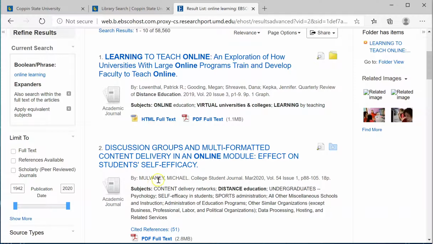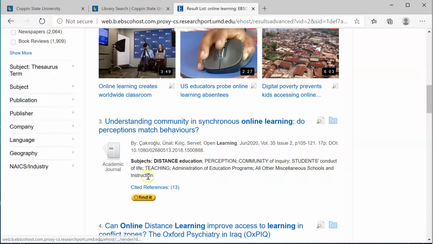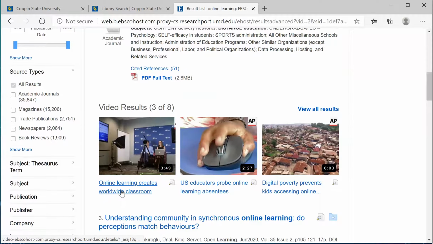Finally, each record displays the document access provided. You'll either see HTML full text, PDF full text, or Find It. If you see Find It, the item is either unavailable for digital access at the moment, or it would need to be ordered from Interlibrary Loan. Please see the Interlibrary Loan video for more information about that service.